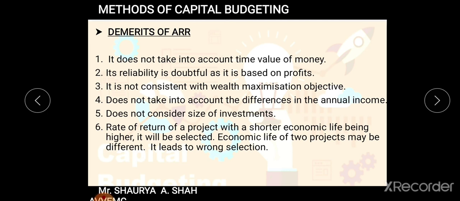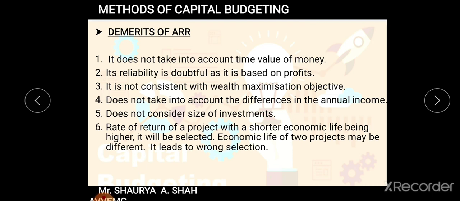Third, it is not consistent with the wealth maximization objective. When you want to maximize your wealth in the business, ARR does not remain consistent with that, because it only calculates the rate of return. It does not give any idea about in what year your wealth will be maximized and up to what extent.